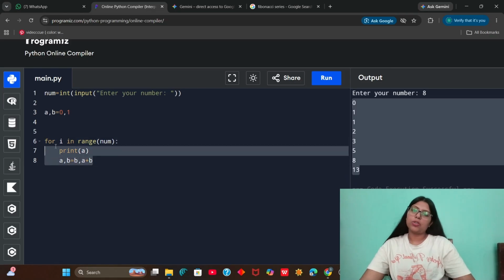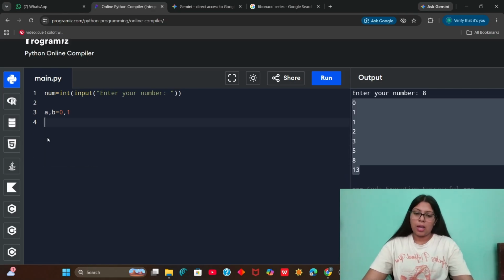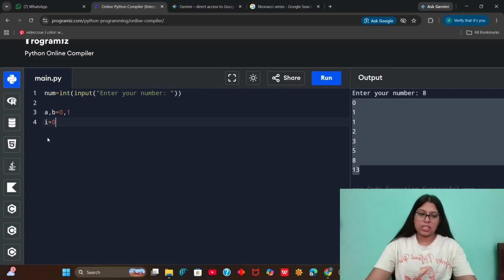So how we are going to do it? We will have a variable declaration here, I that is 0.